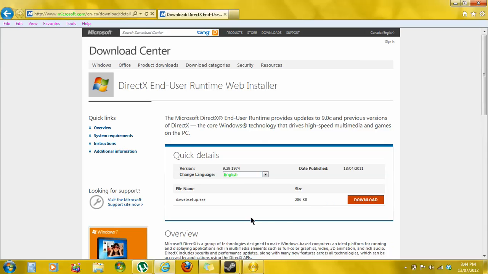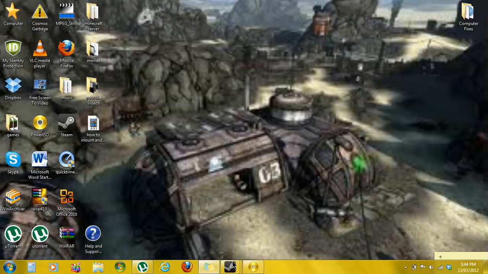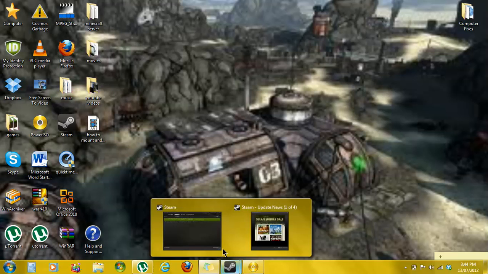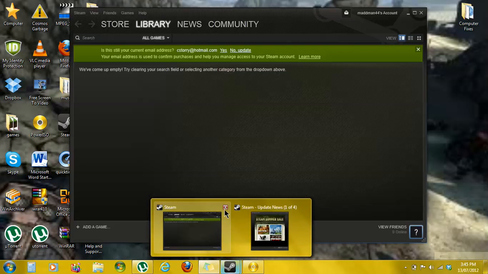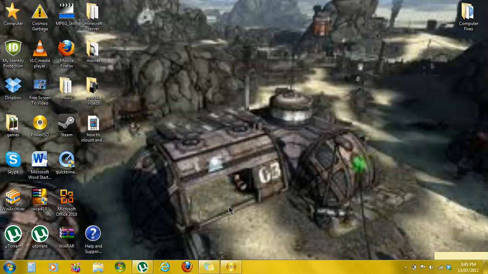And then another thing, okay, let me exit out of this, and then you have to install this thing right here, which is Steam. I never updated it because you have to do a few things to update it, but anyways, you have to install Steam, and then when you've installed Steam, you can click your game and it should play.